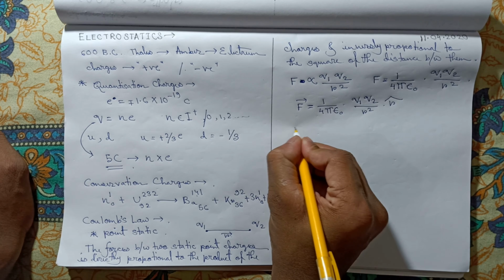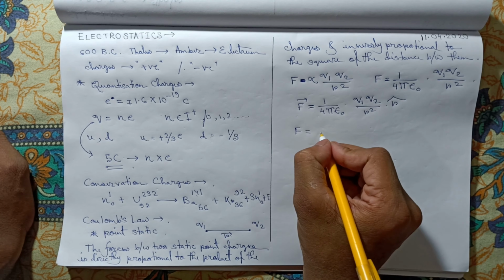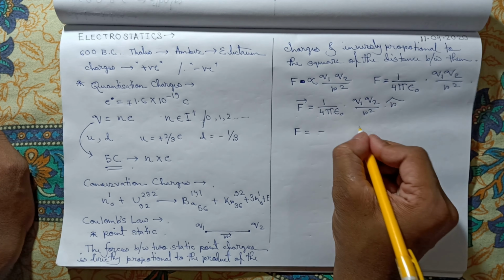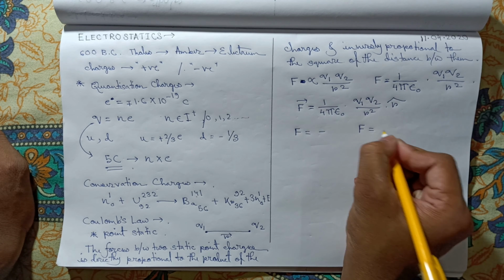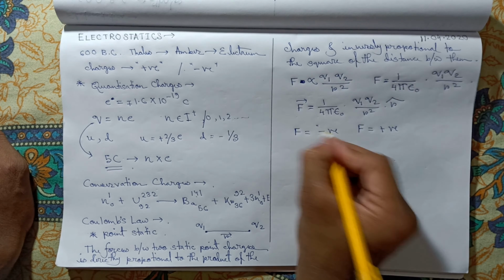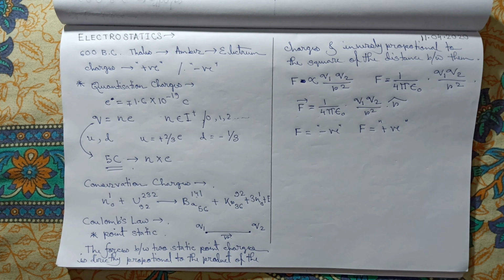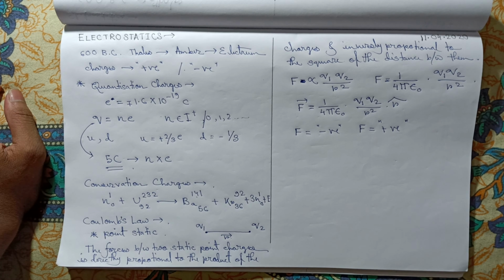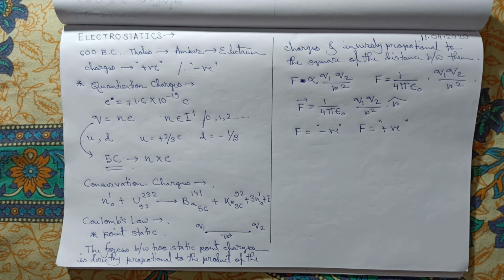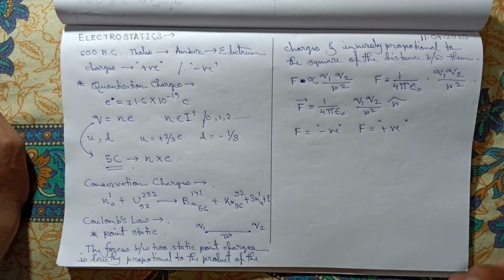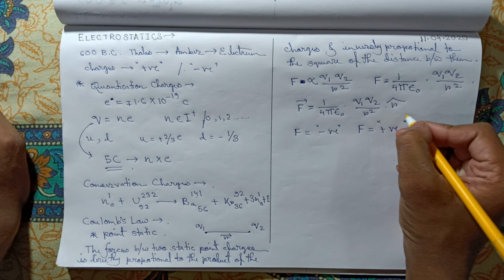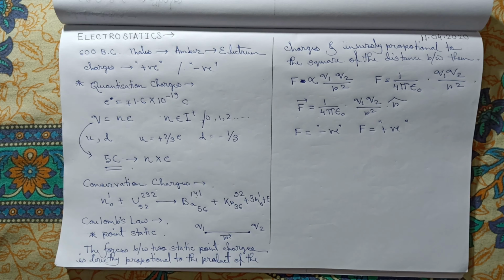And now if the force is attractive in nature, then it will have a negative sign, and if the force is repulsive in nature, then it will have a positive sign. As we all know the concept of force, a negative sign suggests it is an attractive force, and a positive sign suggests that it is a repulsive force. Okay, so that is the vector expression for Coulomb's law.